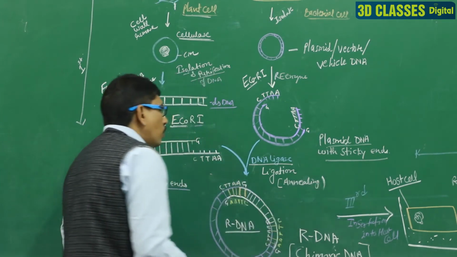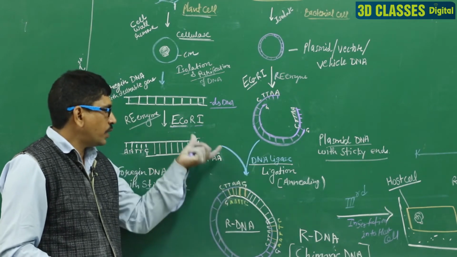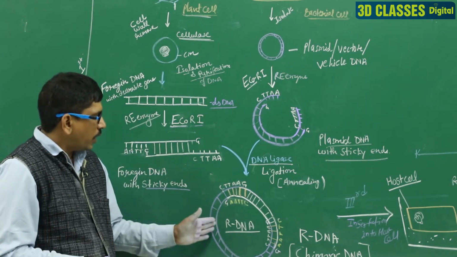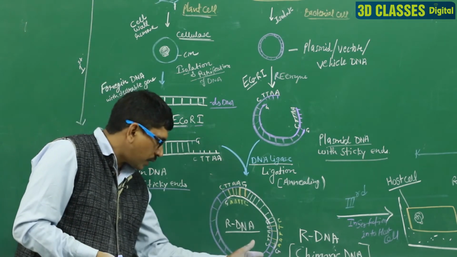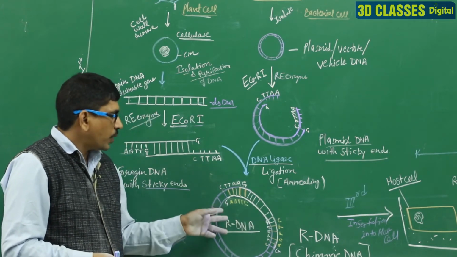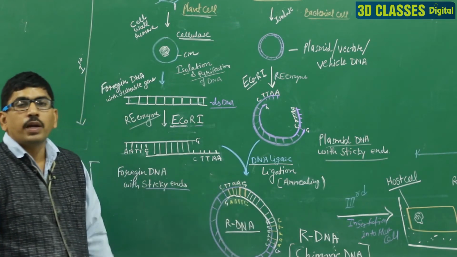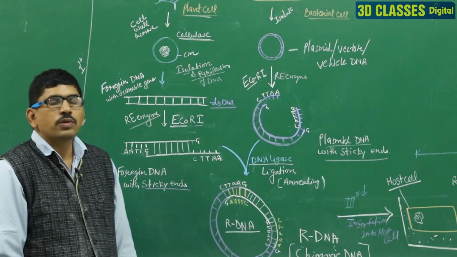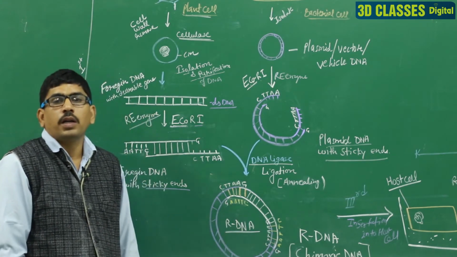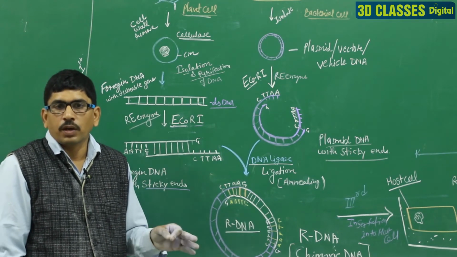So, it is the process of ligation, and due to the ligation and joining of these two DNA, we make a recombinant DNA. Here we clearly see that this is the vector DNA and this white part is known as the desired DNA, and both are joined together and make the palindromic sequence, and this is the recombinant DNA. It is the plasmid, so it is also known as the recombinant plasmid, and it is also known as chimeric DNA. That is the second step of the rDNA technology.